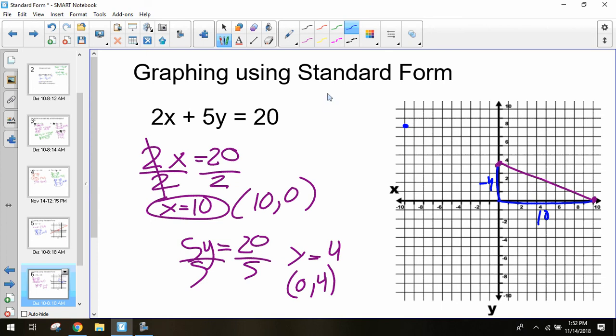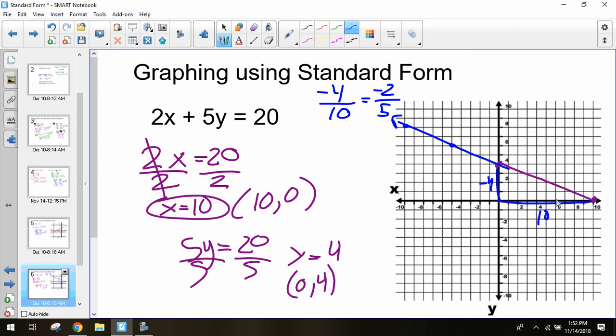Another thing you can do is think of that rise over run as a fraction, or that slope once again. We can reduce this. Negative 4 over 10, they're both divisible by 2. So negative 4 divided by 2 gives me negative 2. 10 divided by 2 gives me 5. So I can reduce my fraction to negative 2 over 5, which then I can go over 5, up 2, rather than having to do that full distance of 10.